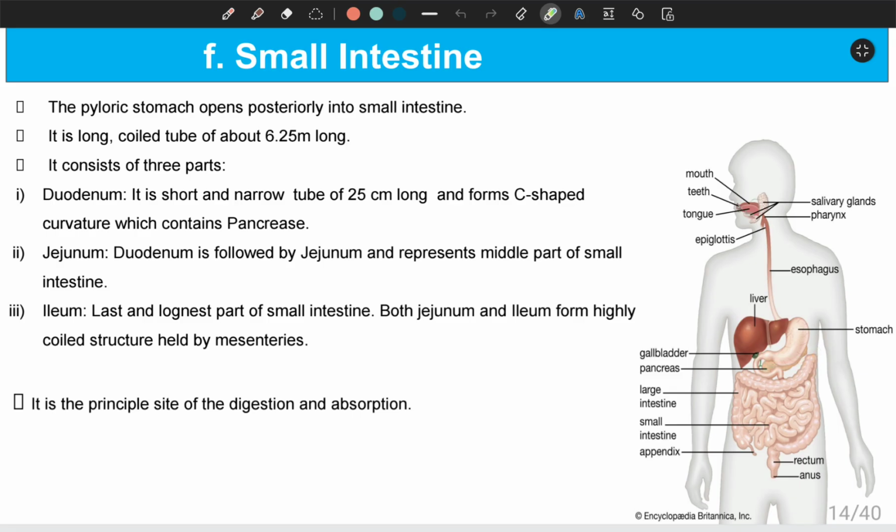this duodenum, and duodenum is followed by jejunum, and it represents the middle part of small intestine, and lastly the ileum is the longest part of small intestine, and it is present after the jejunum, and it is a highly coiled structure, and it is held together by a thin membranous structure known as mesentery. And let me tell you, small intestine is the area where main digestion and absorption of food takes place.